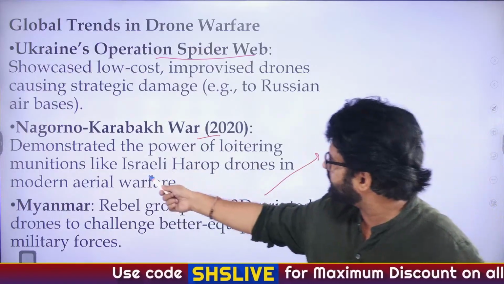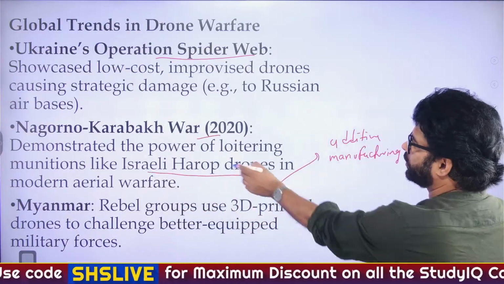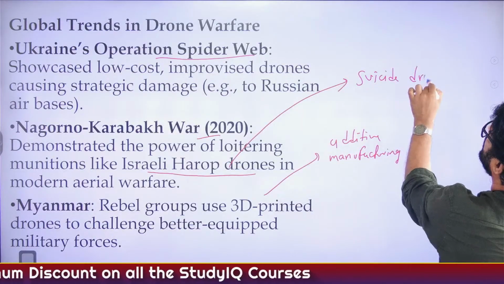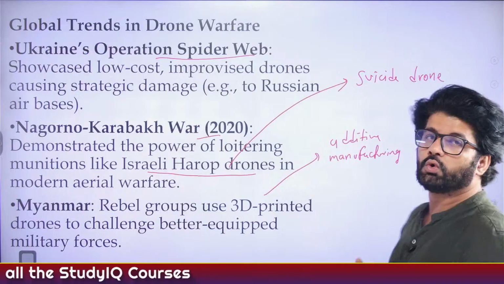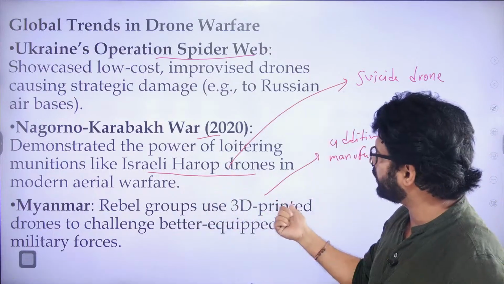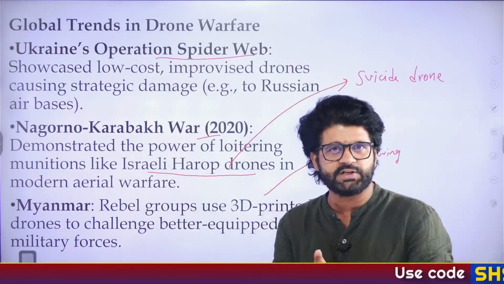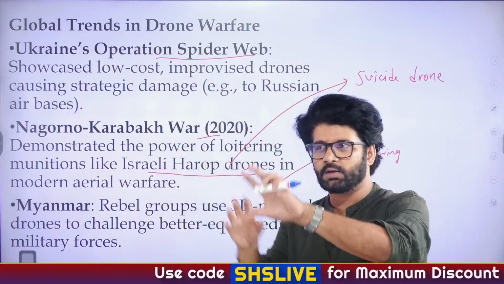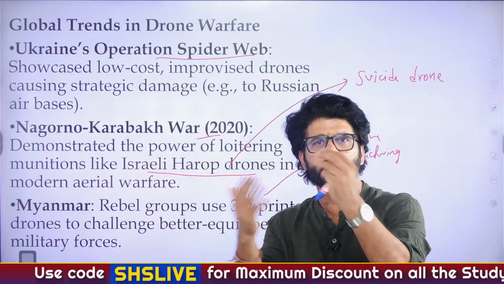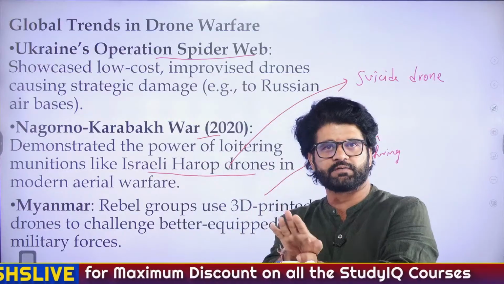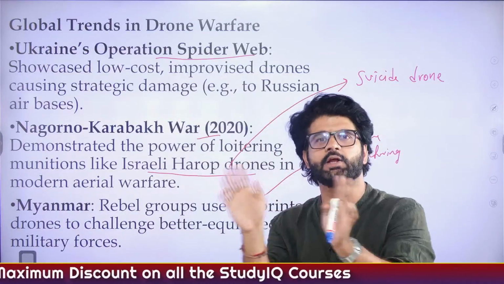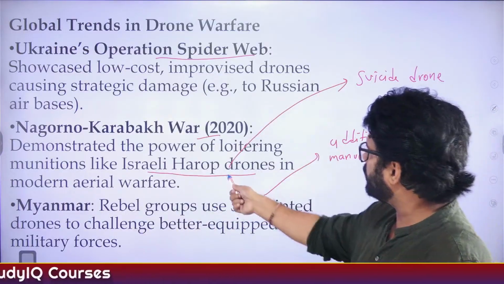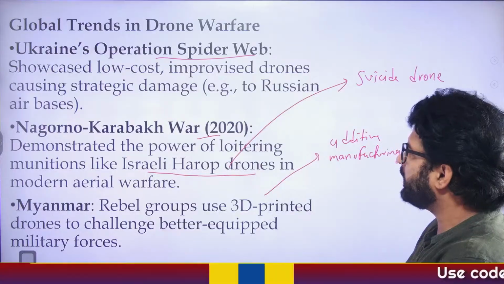And this is what we were discussing: Nagorno-Karabakh region, Israeli Harop drones. These are suicide drones. Oh my God. Whenever you hear this particular word, suicide drone, you feel like, oh my God. We just discussed what happens in these suicide drones. They go to another territory, they locate the actual person or whomsoever they are targeting. Once they find that particular entity, they go boom. So suicide drones, Harop drones. They can even ask you which particular country Harop drones belong to.